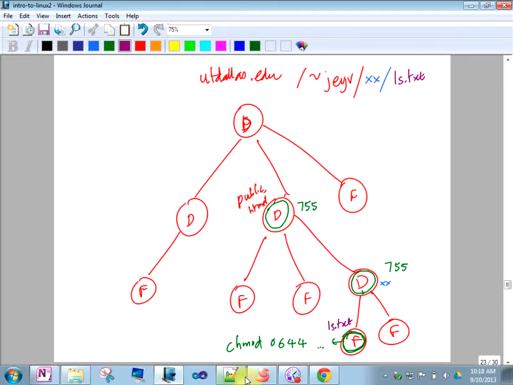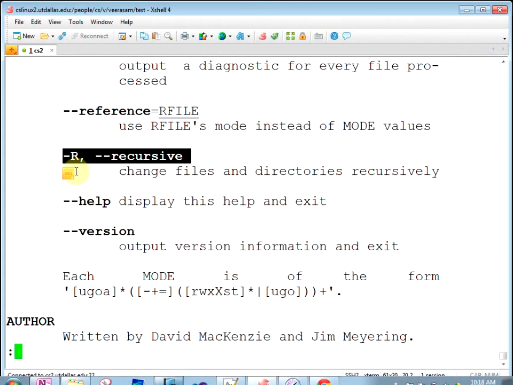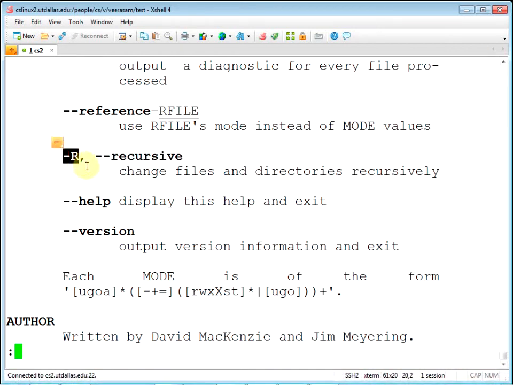You can do that with a command. What command? chmod -R, give the permission and the directory name, and it will go down and change the permissions for all the stuff below that directory, which is very convenient. Let's say you ran a workshop, finished your work, and have a bunch of files you want to expose to the whole world. You just do chmod -R on the top level directory name, and everything below will get the same permissions. So that will take care of it in one shot.